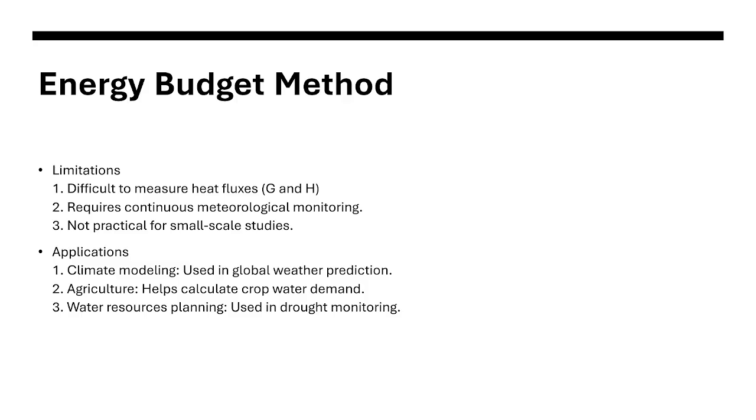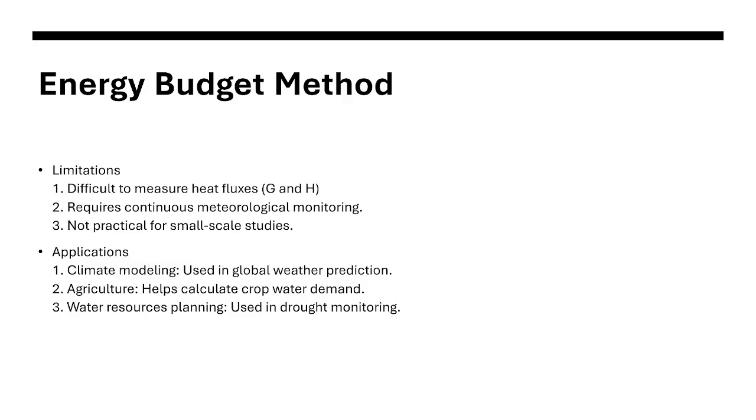meteorological monitoring. Of course, it requires continuous monitoring because we are dealing with energy, specifically the solar radiation. And when we talk about solar radiation and evaporation, we will be dealing with weather. So, continuous meteorological monitoring.